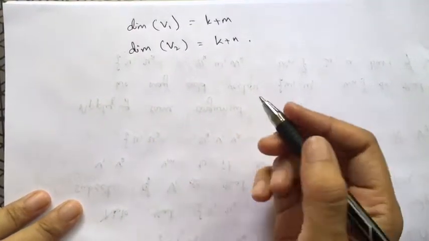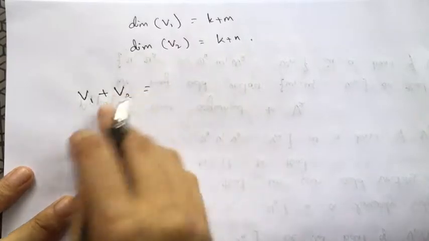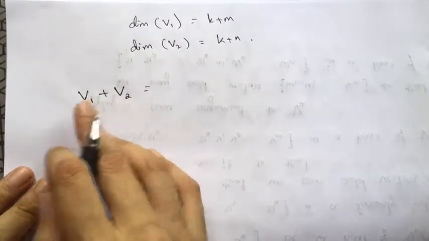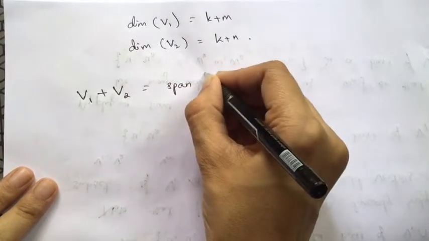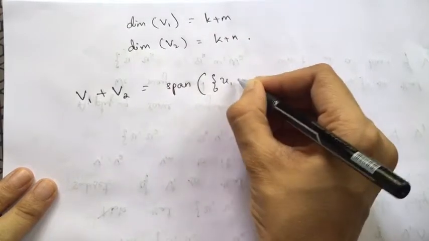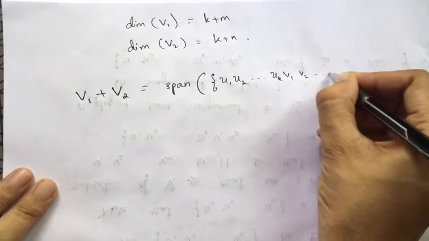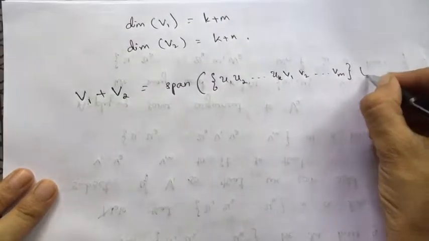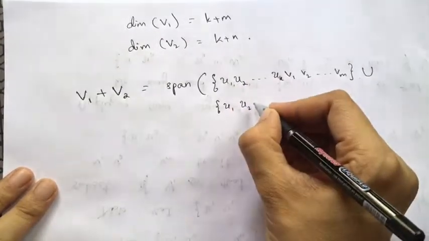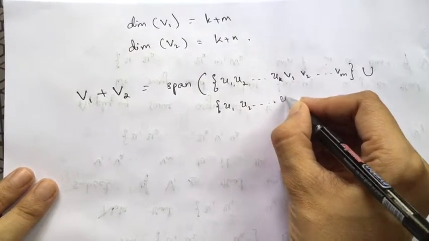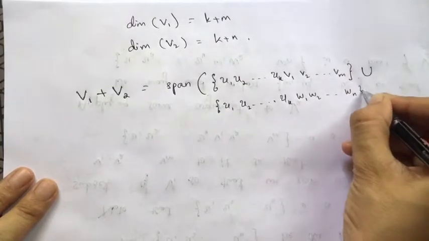Now V1 plus V2 is, as we have learned, the sum of two subspaces, which is nothing but the span of the vectors U1, U2, up to UK along with V1, V2, up to Vm, union U1, U2, up to UK along with W1, W2, up to Wn.